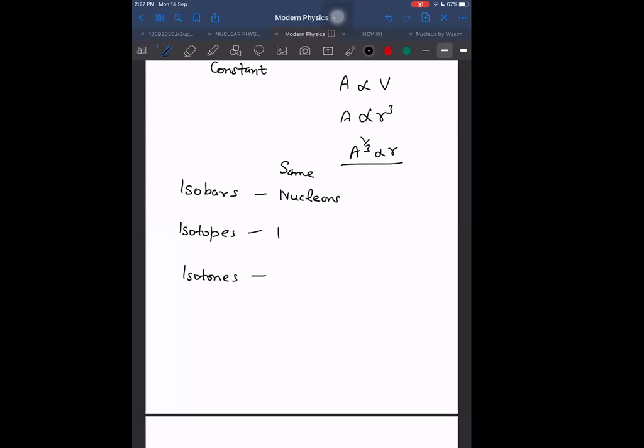Atomic number automatically becomes the same if protons are the same. Isotones have the same number of neutrons.